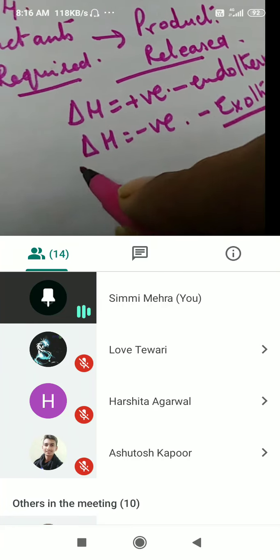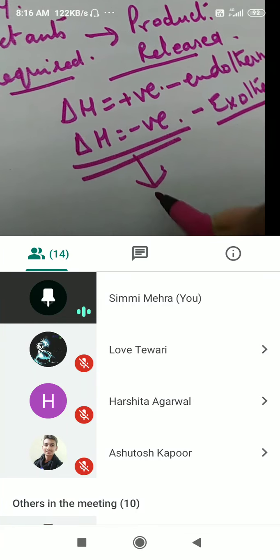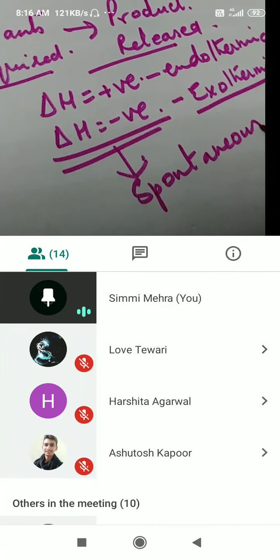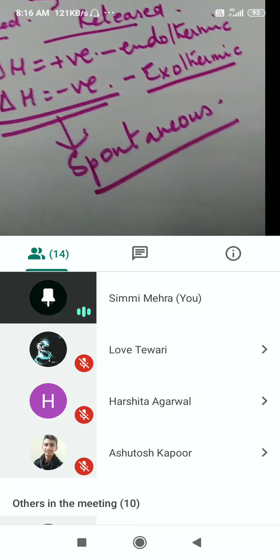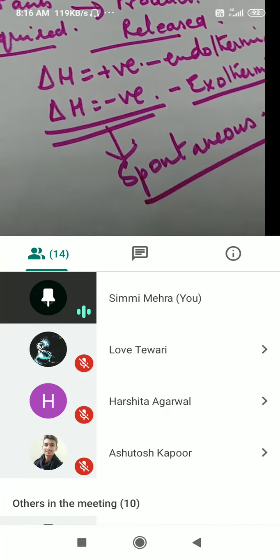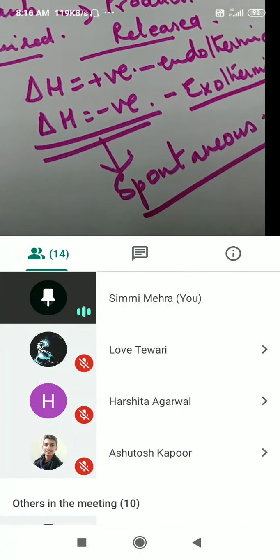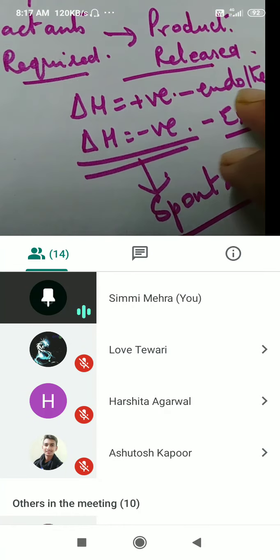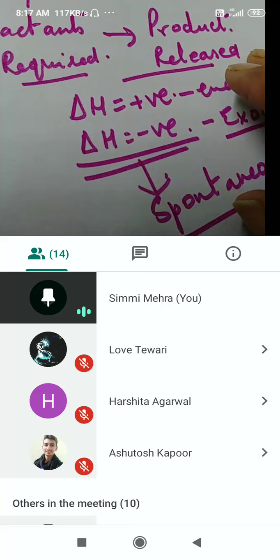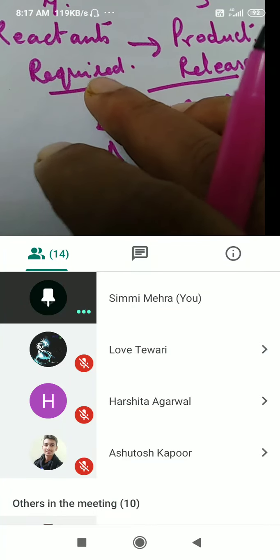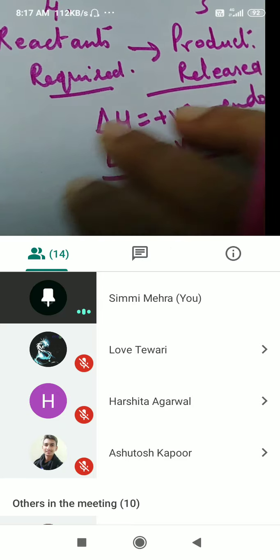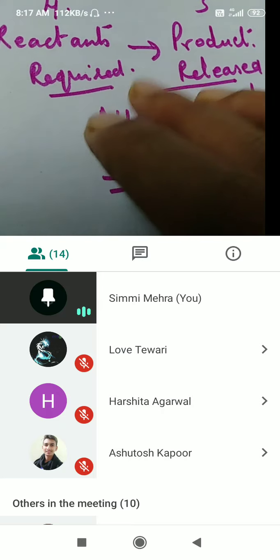And all exothermic reactions are also spontaneous because they proceed with decrease in chemical energy, and chemical energy is a form of potential energy. So it is basically within the reaction how much energy is being used up, how much energy is required for the reactants to become reactive. They have to break the bonds.